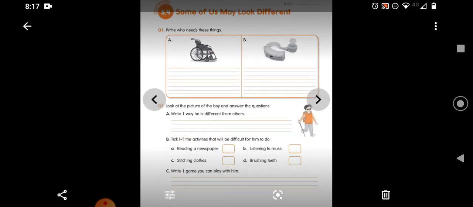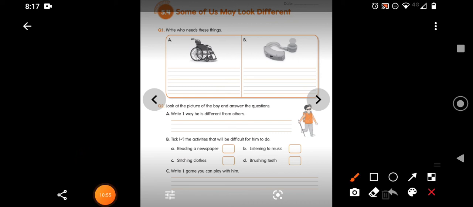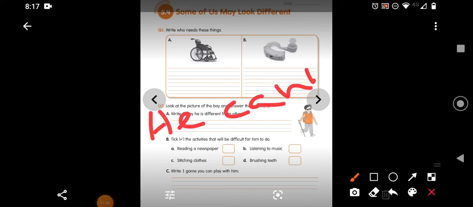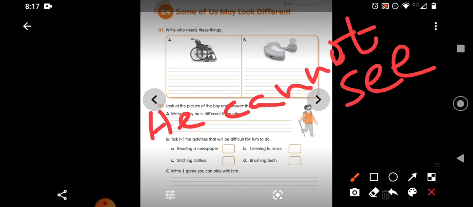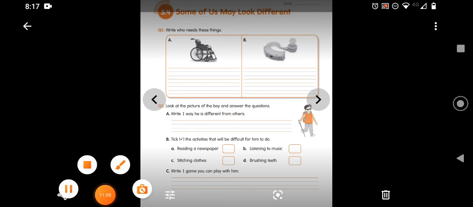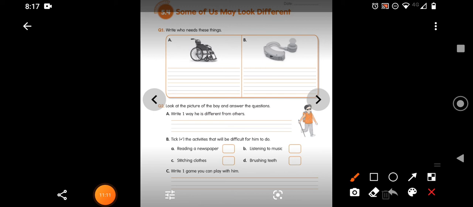Now look at the picture of the boy and answer the questions. Write one way he is different from others. See here, how he is different. He cannot see. Yes, he cannot see. Now next, children, tick the activities that will be difficult for him to do. Reading a newspaper, listening to music, stitching clothes, brushing teeth. So this you can do on your own. Think and do on your own, children.